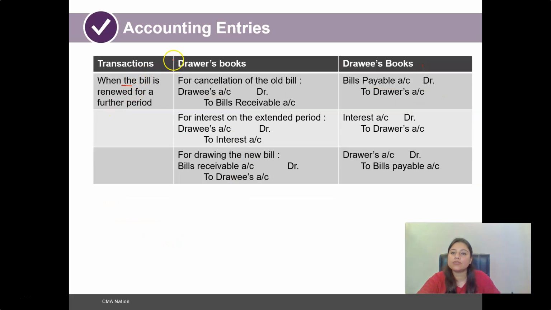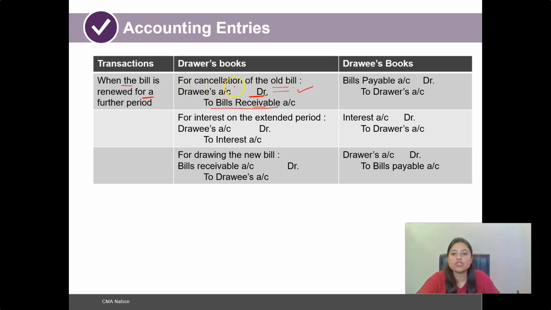Alright, the next adjustment that we see here is when the bill is renewed for a further period. Here also the drawee's account is going to be debited and the bills receivable account credited, and this would be when we are cancelling the old bill.